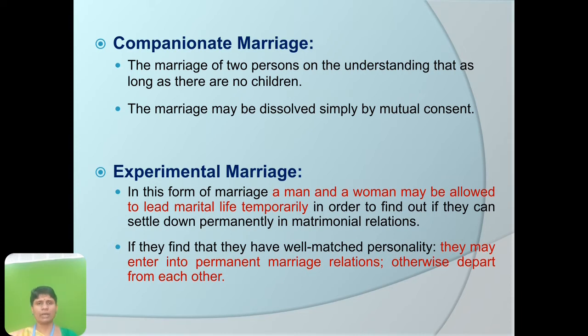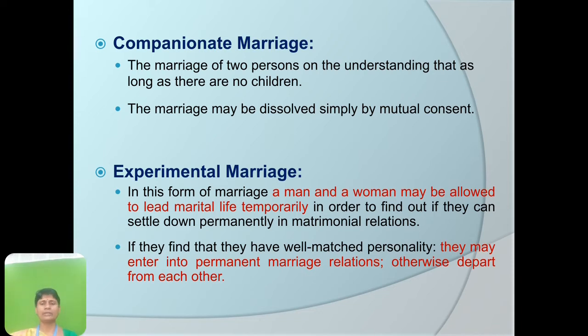So that is compassionate marriage. Then experimental marriage is a form of marriage in which a man and a woman may be allowed to lead marital life temporarily in order to find out if they can settle down permanently in matrimonial relations. The other name for experimental marriage, among this generation, is living together.